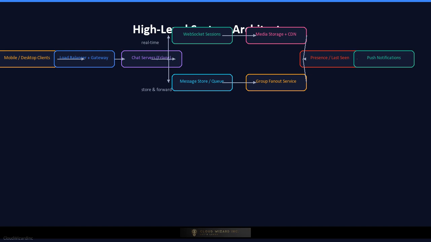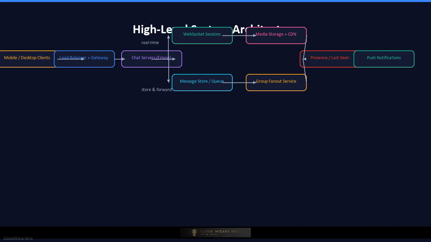Each chat server manages active sessions, routes messages, and writes to a message queue. When a recipient is online, the message is pushed directly. When offline, the message is stored in a message store or queue and delivered later. A media storage service handles images, videos, and documents by encrypting them client-side and storing the encrypted blobs in an object store. A group service expands a single group message into multiple fanout deliveries, either by broadcasting to all members or by maintaining per-member message queues.